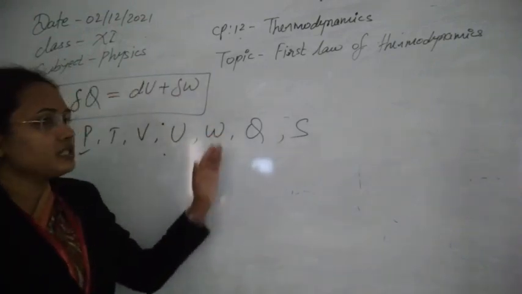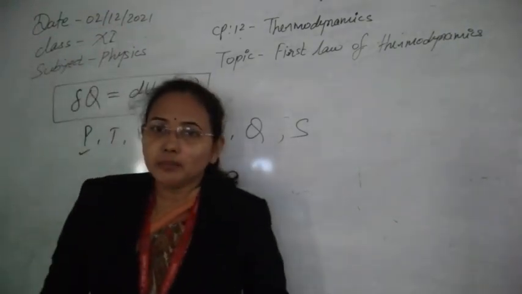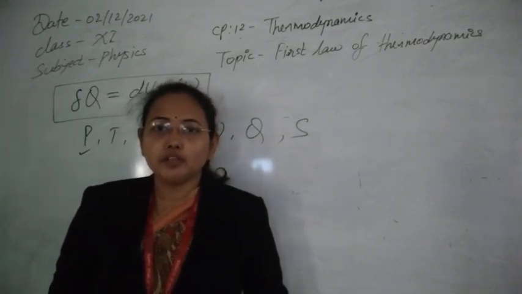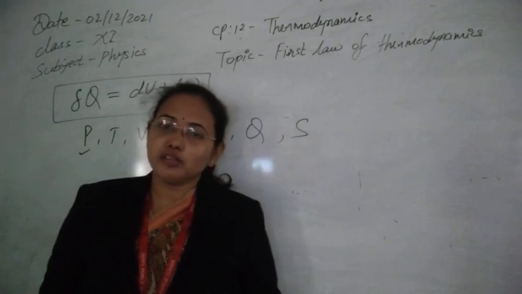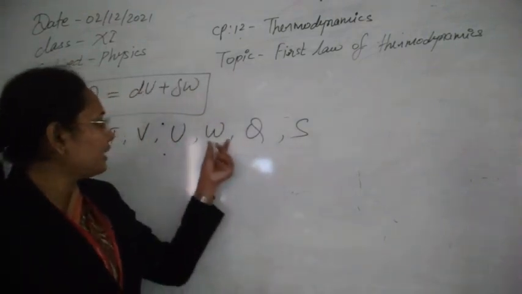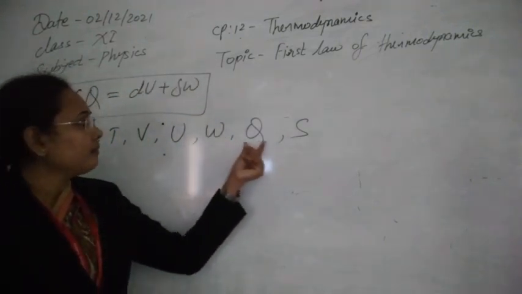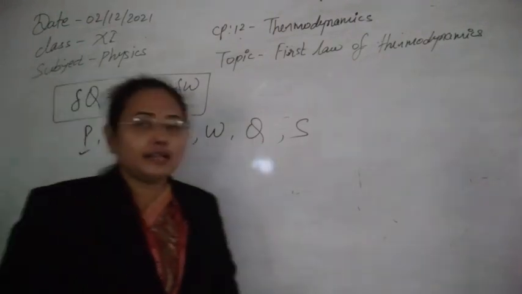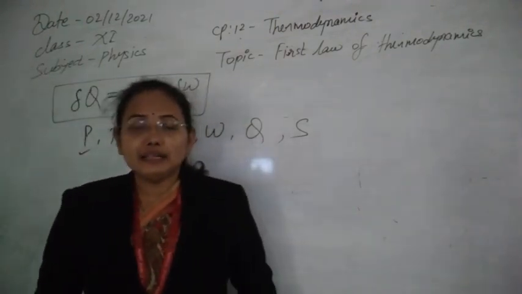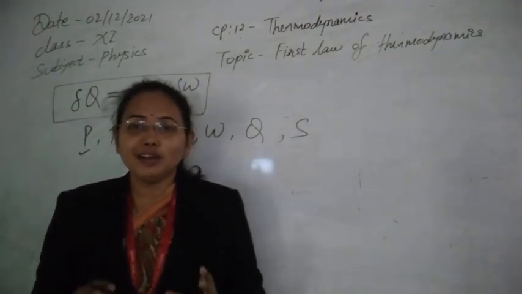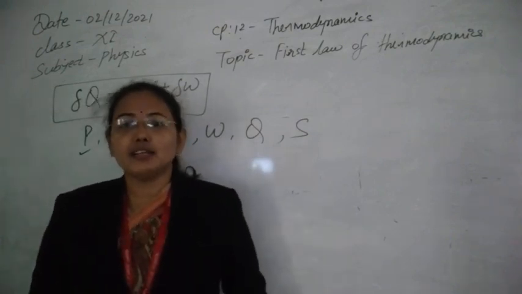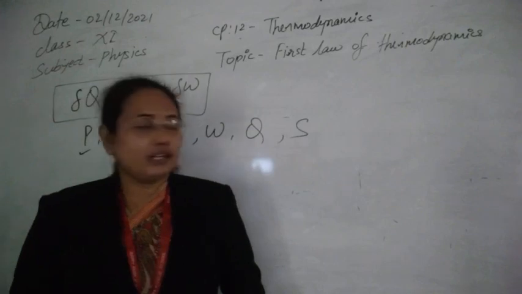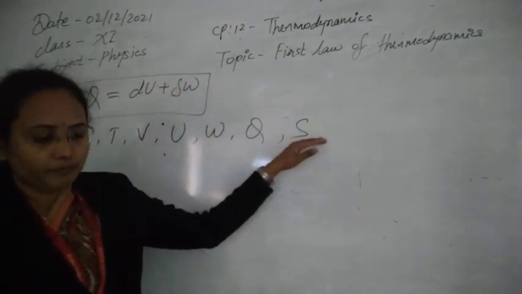Now work: work depends on the path through which we carry out the process. Whenever we adopt different processes, the work will be different. So that is a path dependent function. Now Q, heat, is also path dependent. Heat depends on the process in which we are adding or extracting heat. The next one is entropy.